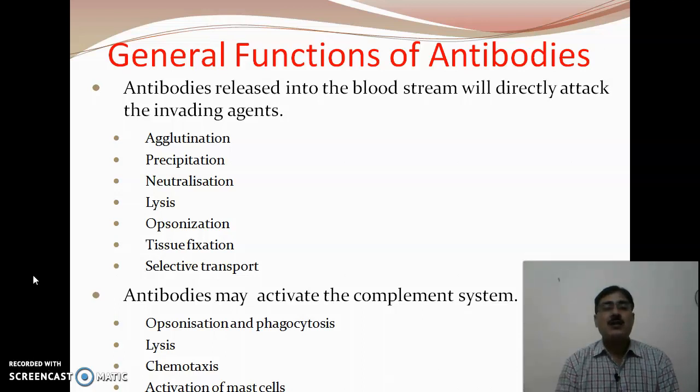And second, the antibodies may activate the complement system, and this complement system includes opsonization and phagocytosis, the lysis of the foreign microbes, chemotaxis, and activation of mast cells, which are responsible for inflammation and producing certain allergic conditions.